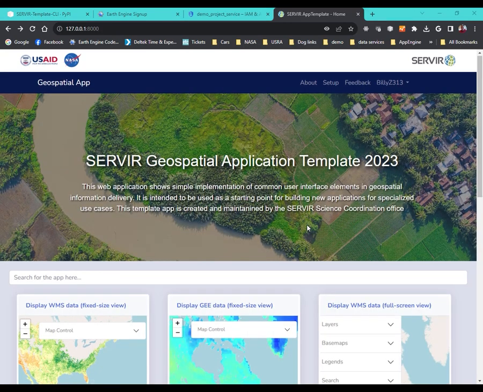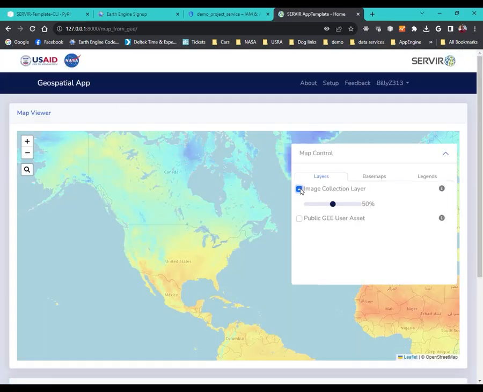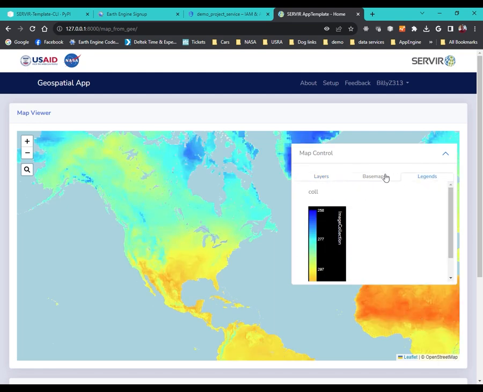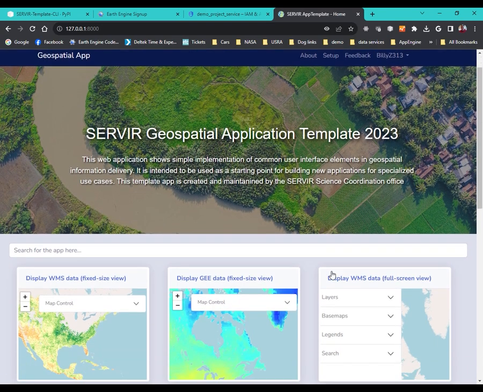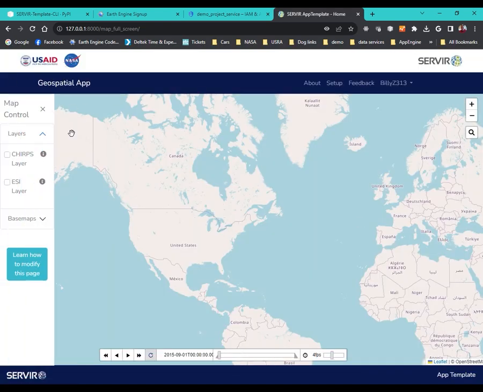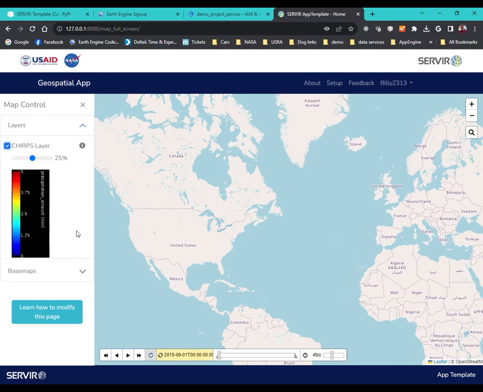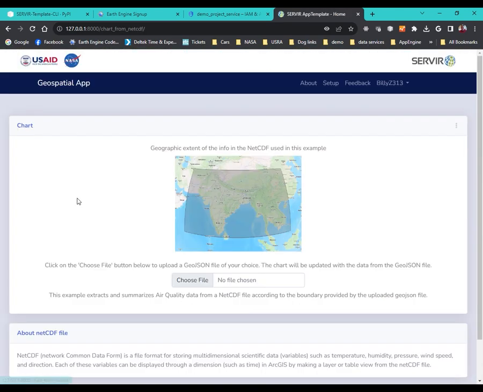Let's look at some of the other widgets. The GEE one. You can see the GEE layer turns on. And again, we can access opacity, legend, base map, same stuff. This is the WMS full screen, pretty similar. NetCDF.